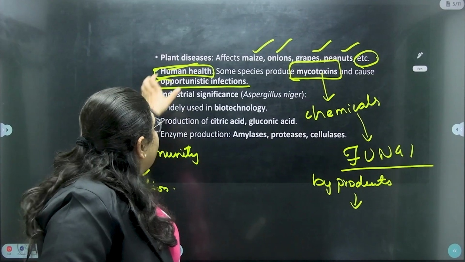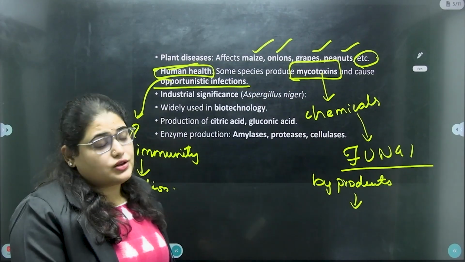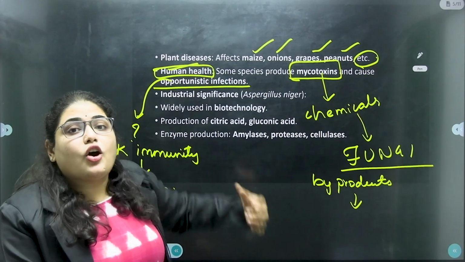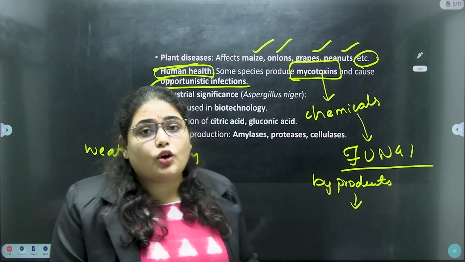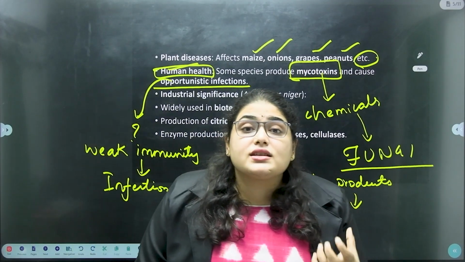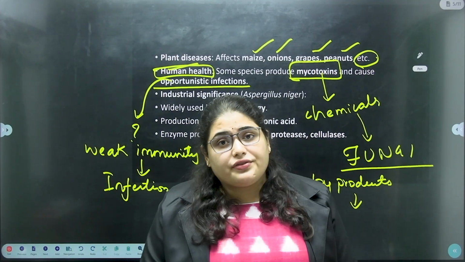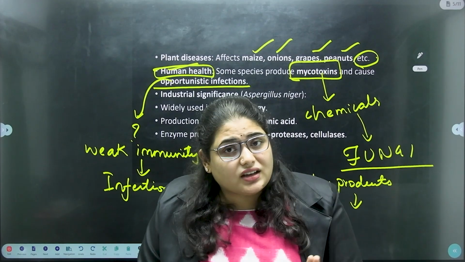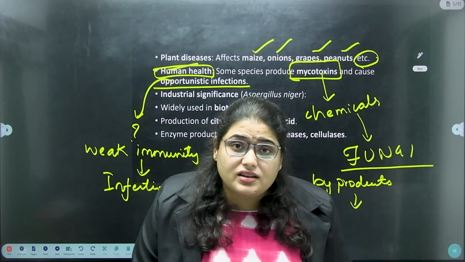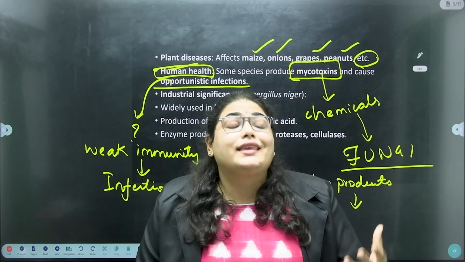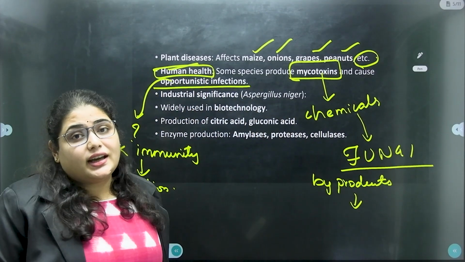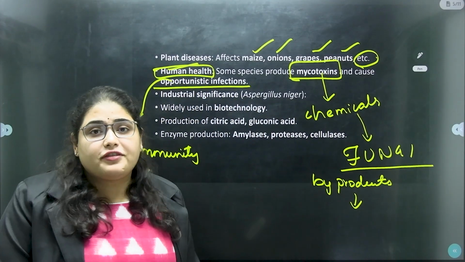So that is the meaning of opportunistic infection. This fungi will cause opportunistic infections whenever a person's immunity is suppressed, maybe because of other conditions or diseases like cancer or diabetes.